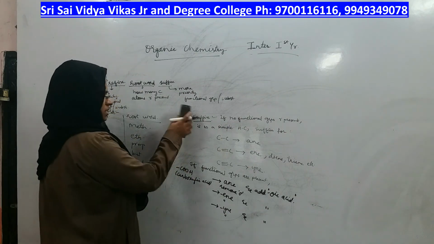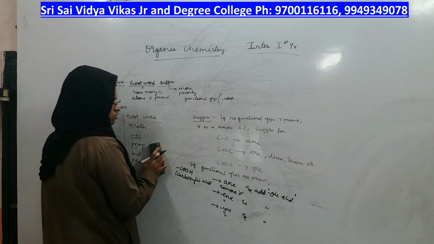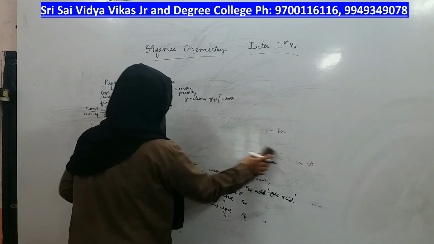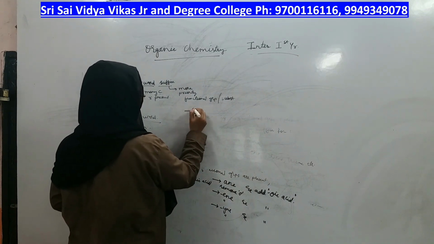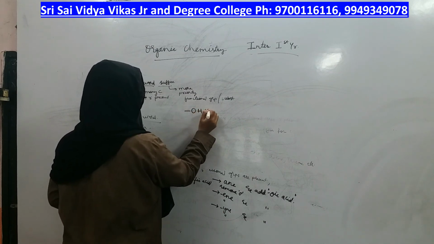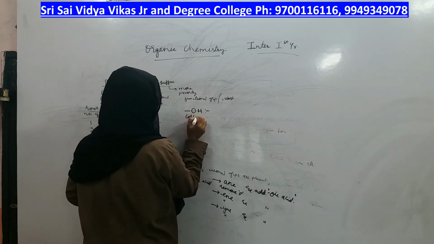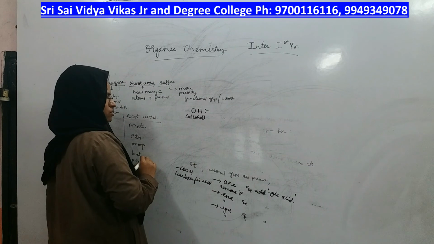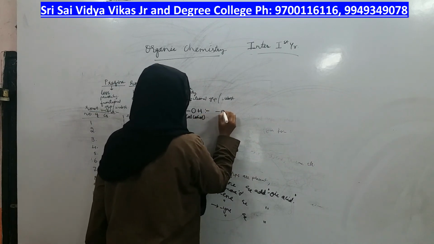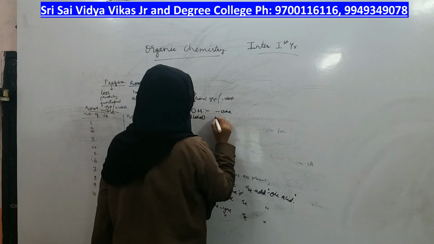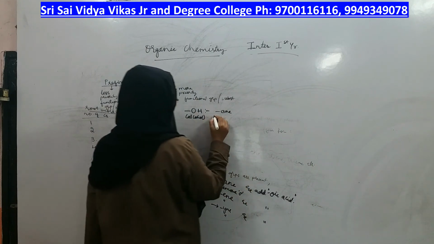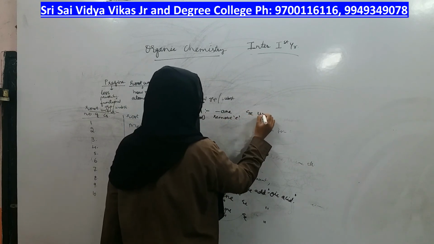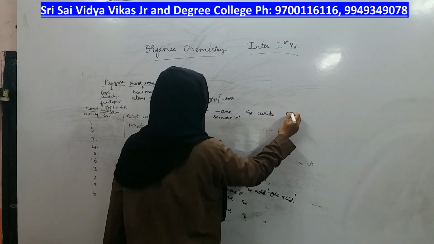Let us go for the next. You write all these rules clearly in your book, right? This is for carboxylic acid. Suppose the group is alcohol, OH. If alcohol is the functional group, what should you do? From ane, remove E and write the suffix as OL.